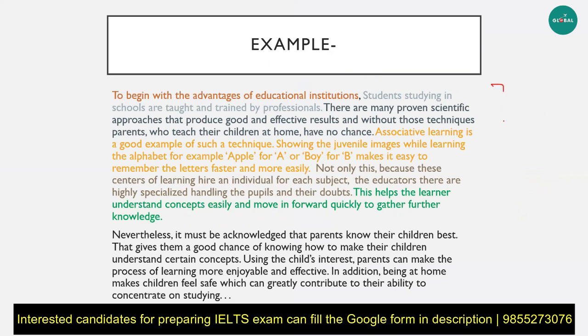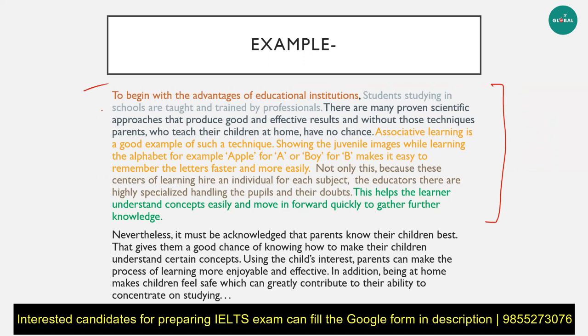I have colored it in different colors so that it is very clear where one thing starts and another thing stops. So here, let's start reading it. To begin with, the advantages of educational institutions. That's my introduction of the body paragraph. I'm going to begin with the advantages. Students studying in schools are taught and trained by professionals. That's the first advantage of studying in proper schools, that they are being trained and taught by professionals, which is a great thing.